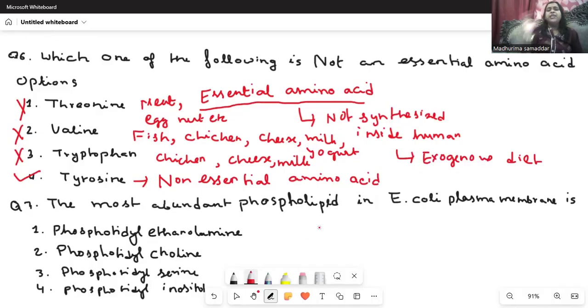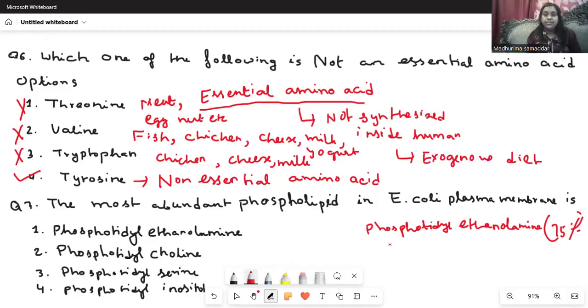So what are the major components that are present in the E. coli plasma membrane? The most abundant is phosphatidyl ethanolamine. It is basically present, the percentage is 75%.